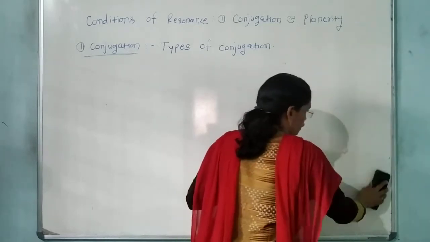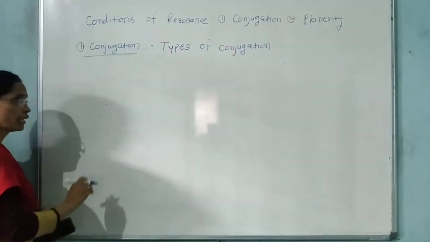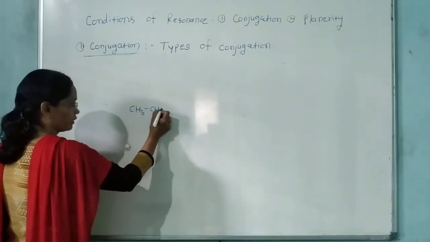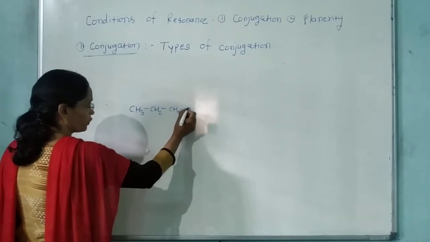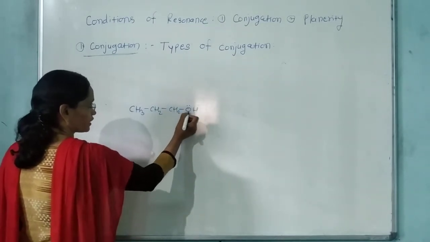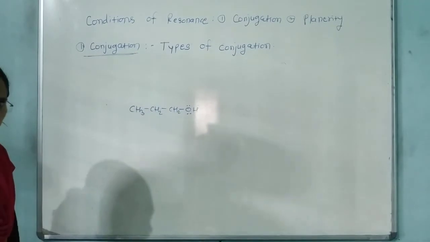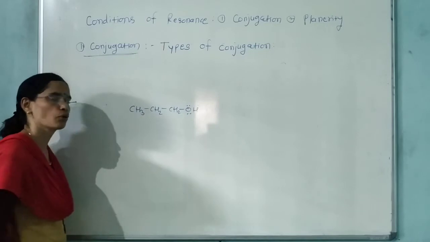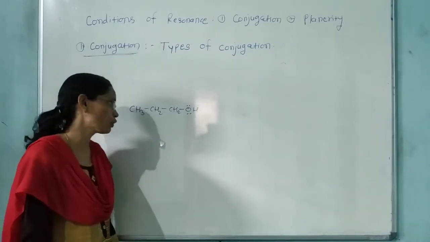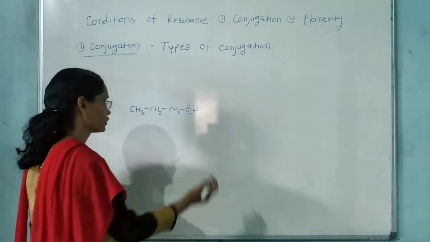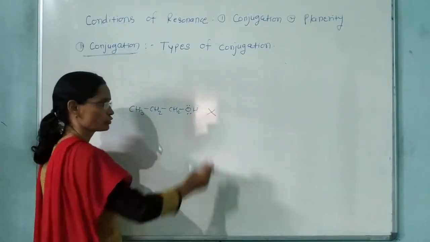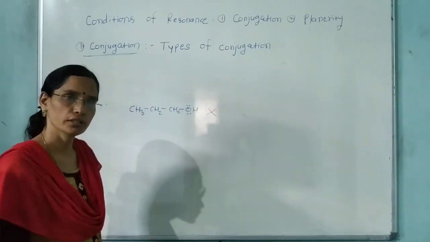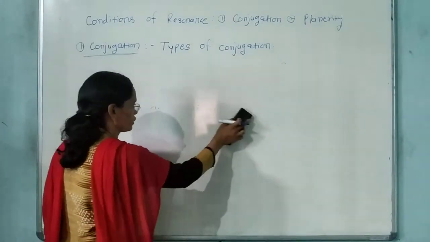अगर conjugation किसी compound में नहीं होता है तो वहाँ resonance भी नहीं होता है. अगर मैं ये स्ट्रक्चर ड्रॉ करूँ, ACH2OH, तो यहाँ लोन पेयर्स है. क्या यहाँ कॉन्जुगेशन है इस कंपाउंड में? लोन पेयर तो दिख रहे हैं हमें, लेकिन ये लोन पेयर्स are not in conjugation with either double bond or with positive charge, right now, or with negative charge. So here is no conjugation. If conjugation is there, then that compound will show the phenomenon of resonance, right?